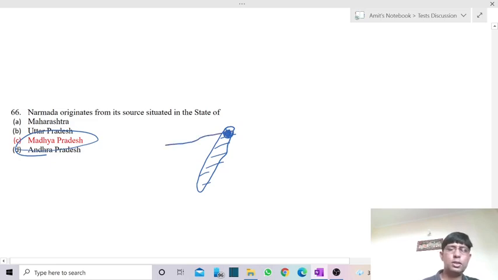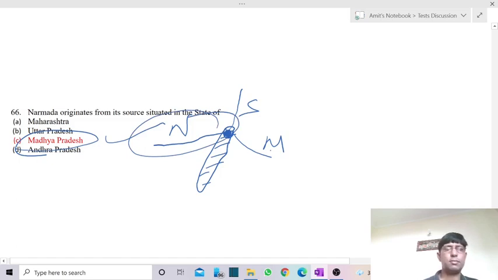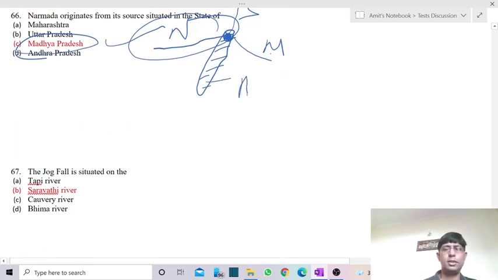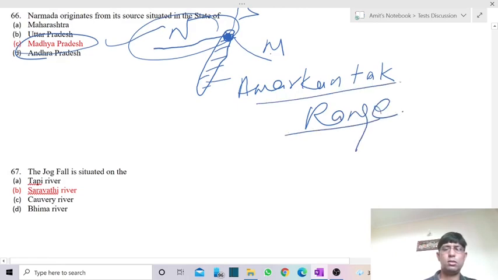One moves towards the west, one towards the east, and one towards the north. This one is Son River, this one is Mahanadi, and this one is River Narmada. This part lies in MP. So the answer is Madhya Pradesh. This is the Amarkantak range.